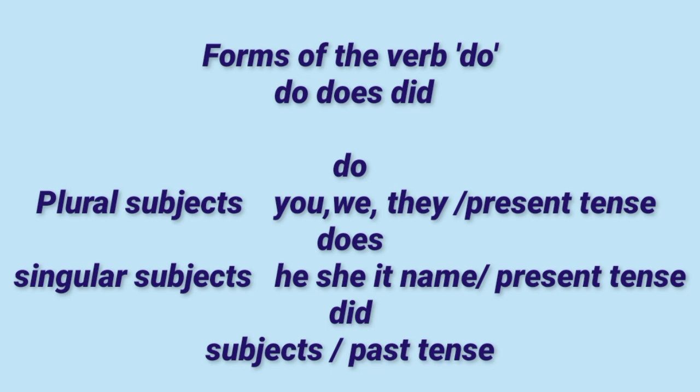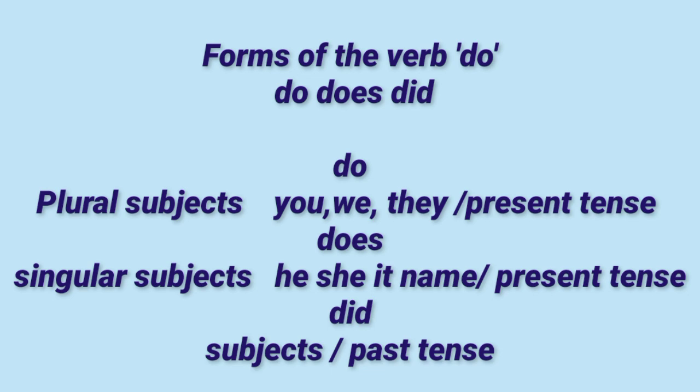See, first we will start with do and does. Do and does are used in the present tense, and did is used in the past tense. Do is used with the plural subjects like I, you, we, they, in the present tense. Next, does is used with the singular subjects like he, she, it or a singular name.